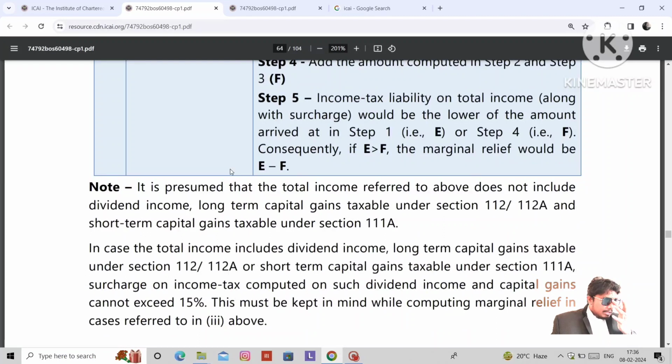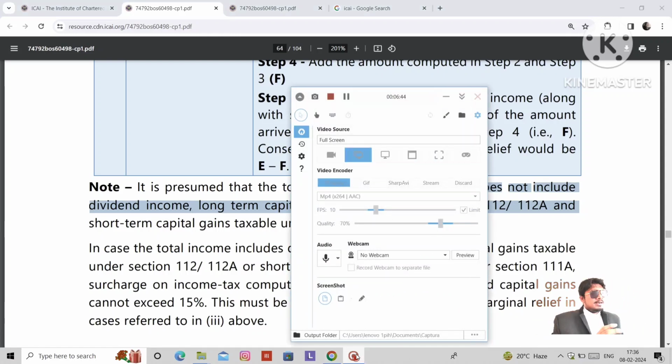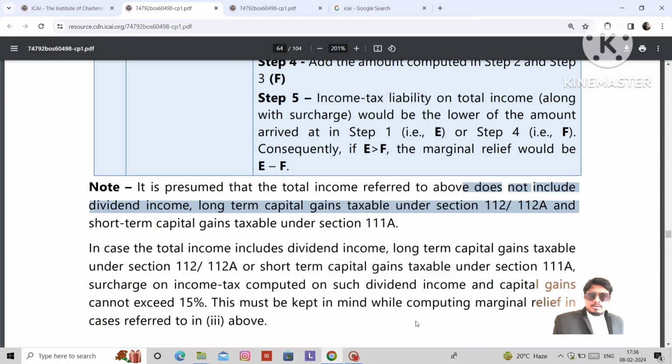It is presumed that the total income referred to above does not include dividend income, long-term capital gains taxable under 112A and short-term capital gains taxable under section 111A. We assumed that the above income does not constitute income from dividend, long-term capital gain, or short-term capital gain. If the income constitutes long-term capital gain or dividend income, then the maximum surcharge rate is 15%. Okay, are you getting the point?